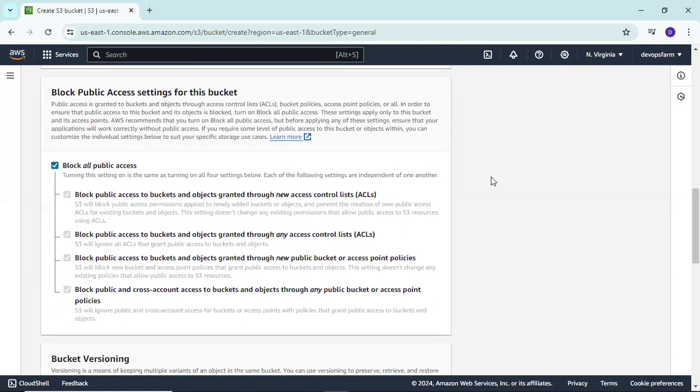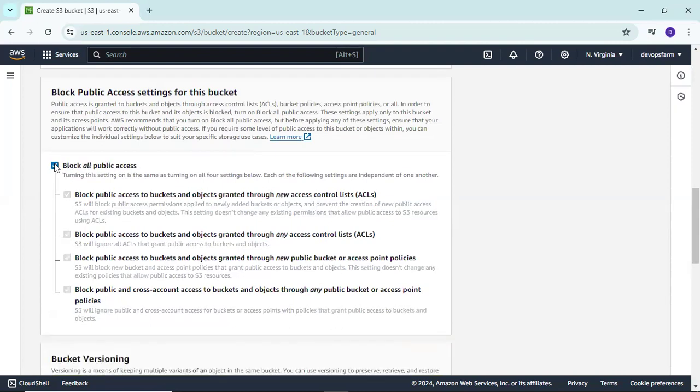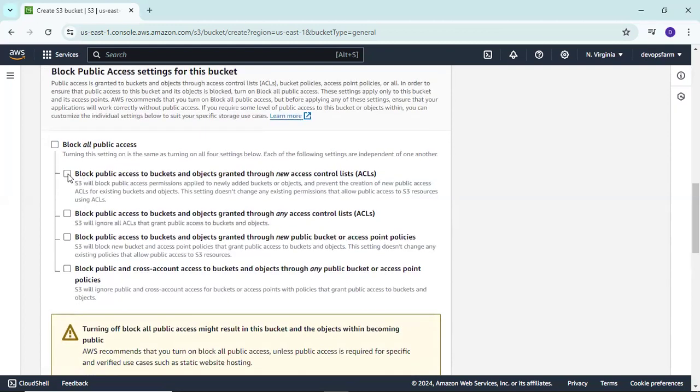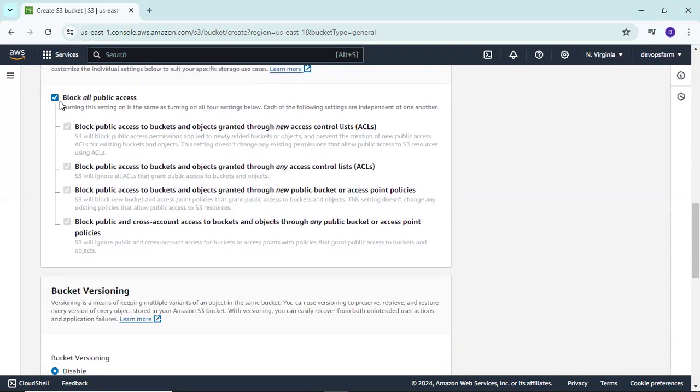Yes, you can see here the block public access settings for this bucket. I don't want anyone to publicly access my data, so I simply need to block all the public access, so no one can access your data. If you want anyone to access your data, select according to your requirement who can access your data publicly. So I am blocking all the public access from here, so no one can reach my data and access it.